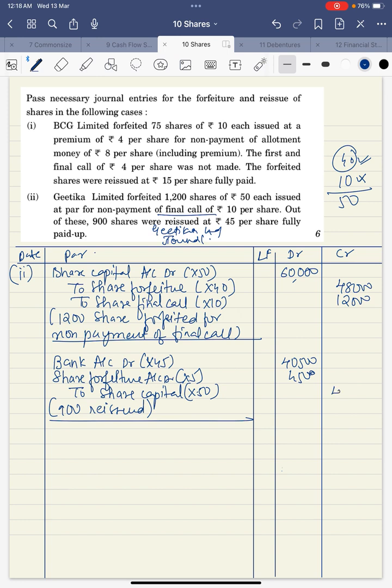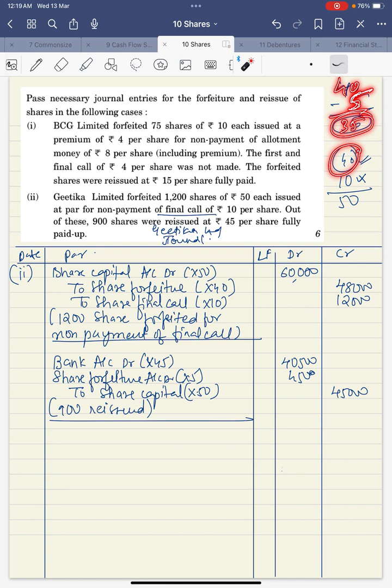Now on each share you could have given a discount of 40 rupees, but here only 5 rupees discount was given. That means on each and every share 35 rupees is saved. I'm repeating again: 5 rupees discount is given, and 40 rupees was received earlier. The maximum discount which could be given is 40 rupees, but here they gave only 5.